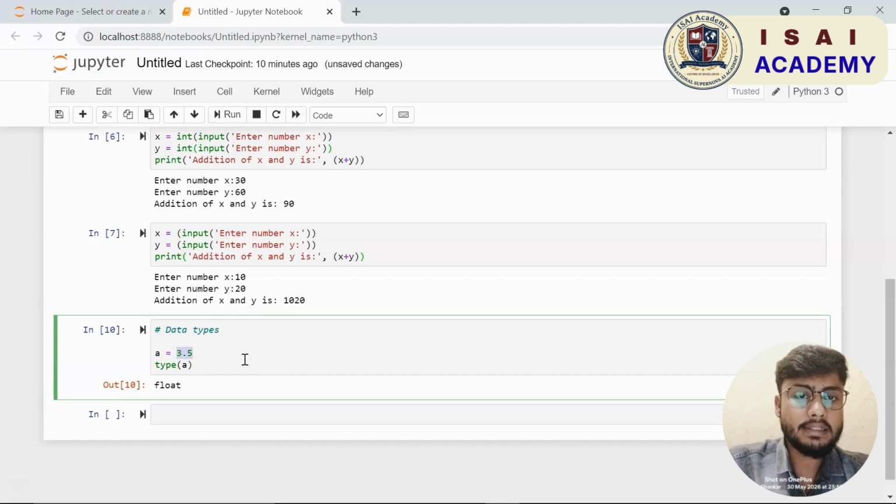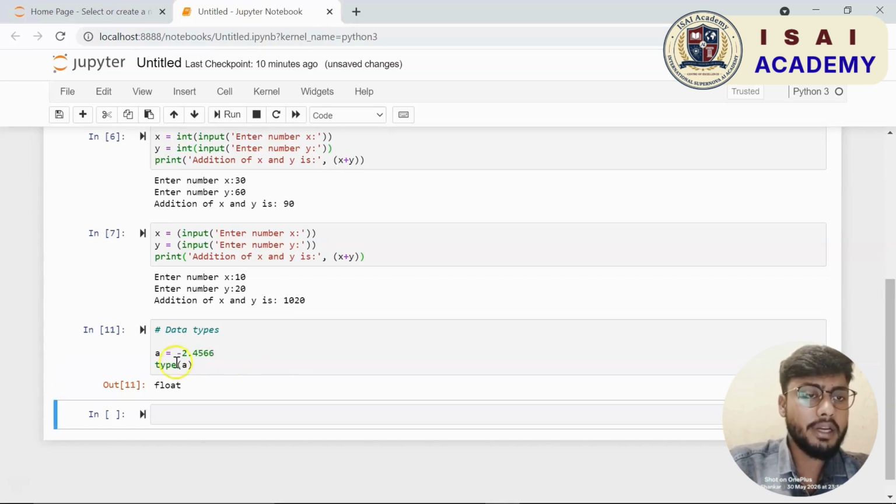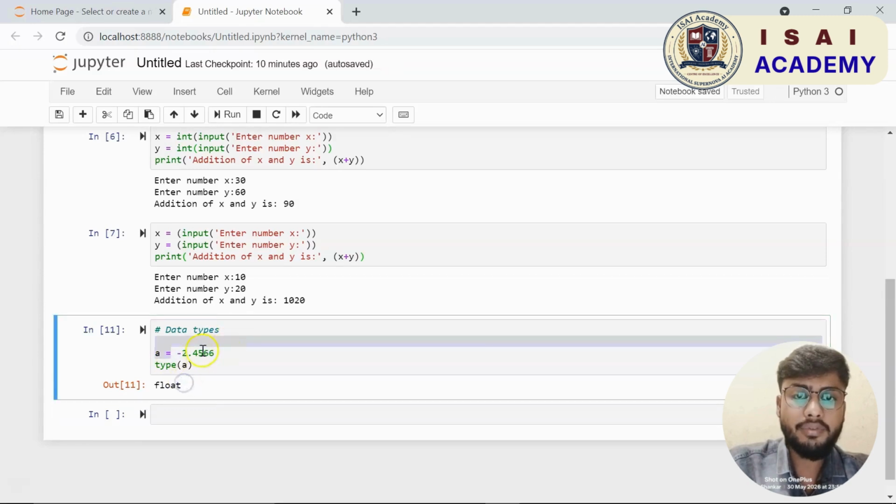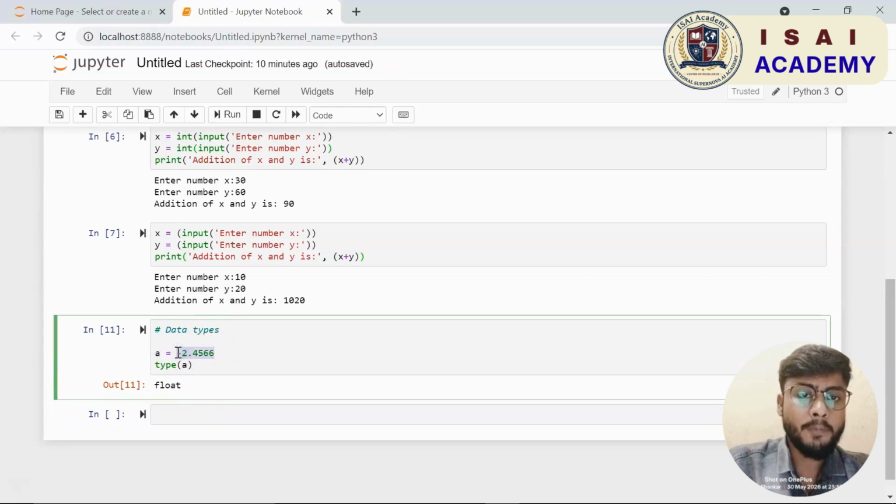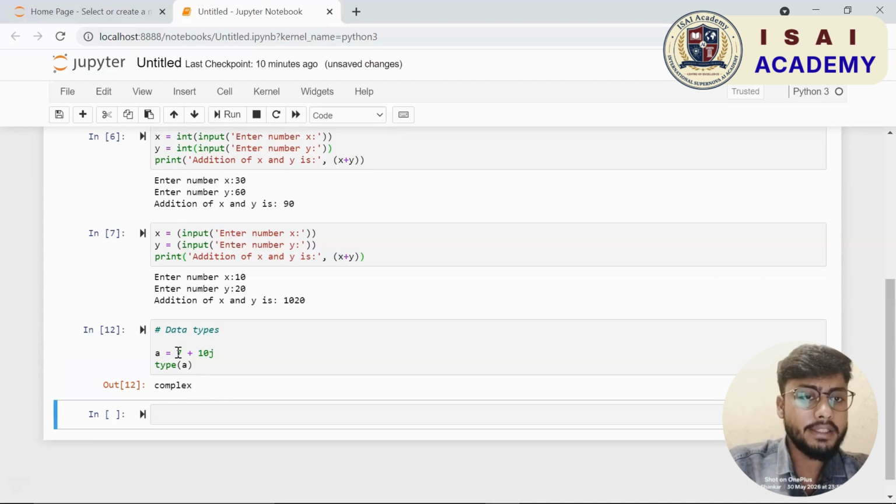So first, let us say I have a variable which has a value of 10. Now if you were to find the type of value that a variable is holding, you can use the type function. If I run this, it gives me integer because 10 is an integer.